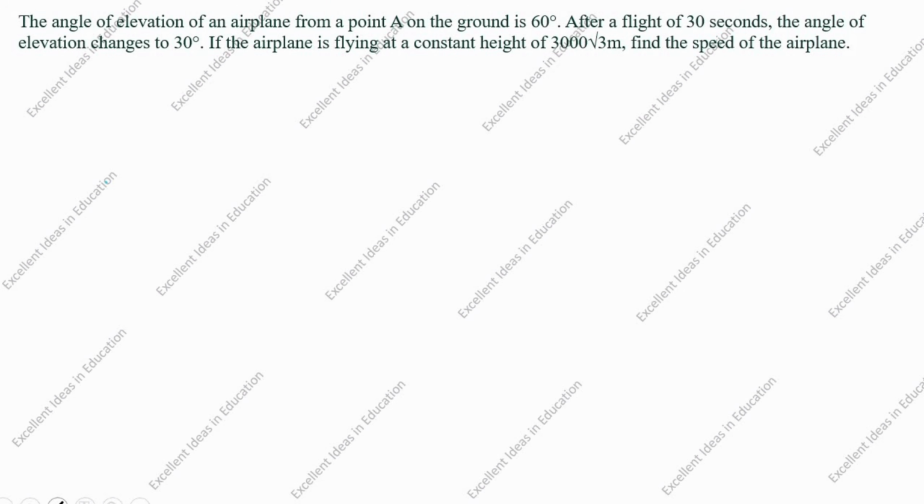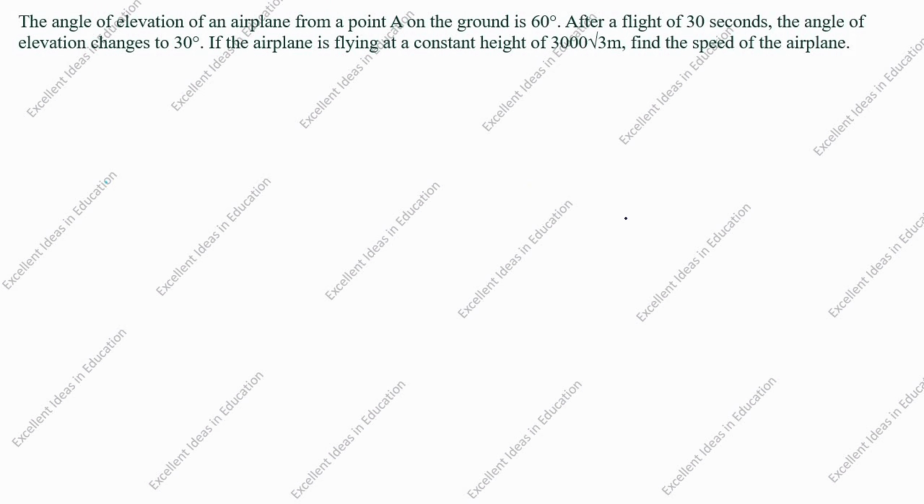Today we are going to solve this application of trigonometry problem. The angle of elevation of an aeroplane from a point A on the ground is 60 degree. After a flight of 30 seconds, the angle of elevation changes to 30 degree. If the aeroplane is flying at a constant height of 3000 root 3 meter, find the speed of the airplane.